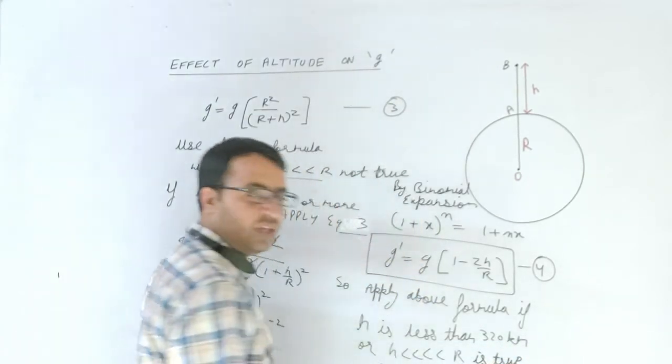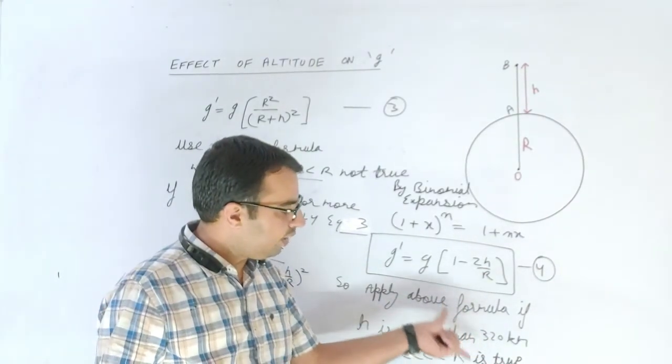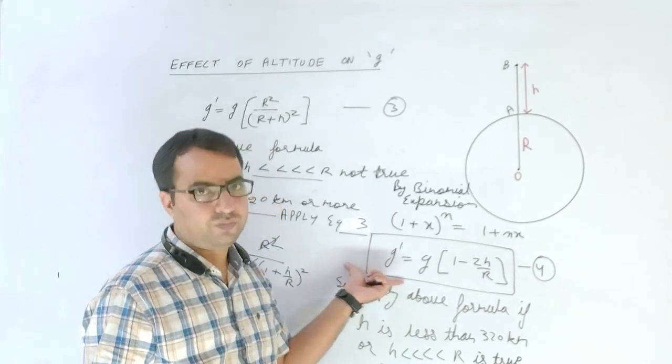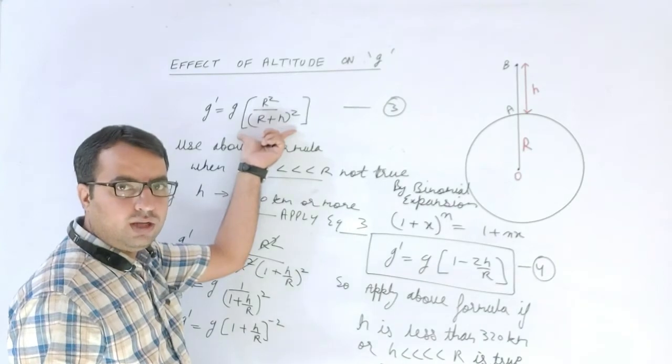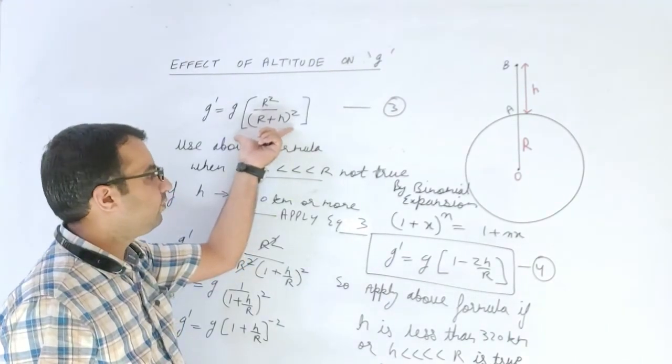So in terms of the exact value, we can take the reference of 320 kilometer. If the value of the height is less than 320 kilometer, we will be applying this formula, and if the value of h is 320 kilometer or more, we will be applying the other formula.